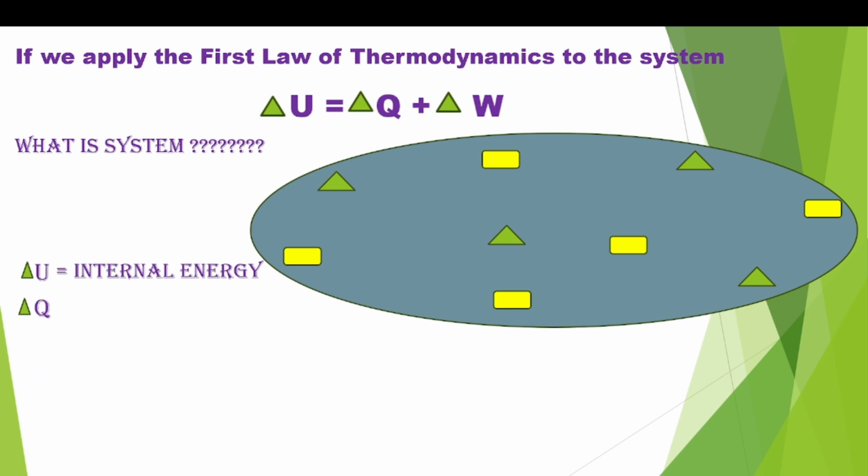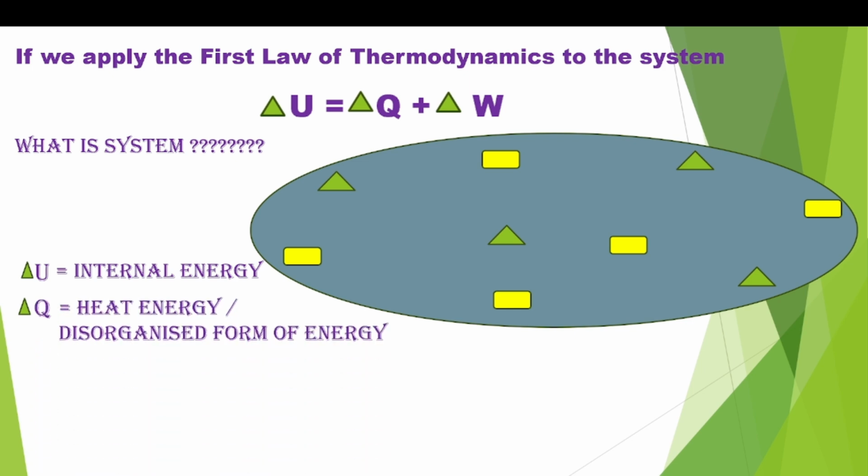Then delta Q equal to heat energy. So internal energy is available in different forms in our system or in our body. So here delta Q equal to heat form of energy or disorganized form of energy. Heat means it has no particular direction. It can move anyway. That's why it is called disorganized form of energy. So delta Q equal to heat energy or disorganized form of energy, and 100% not utilized by the system because